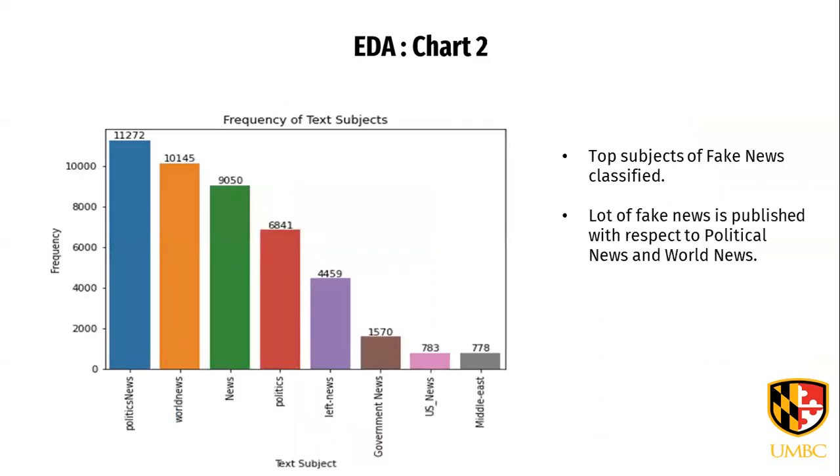Then I have extracted the top news from this subject. We can see that the articles belong to political news. These are more like news article sources than proper subjects.